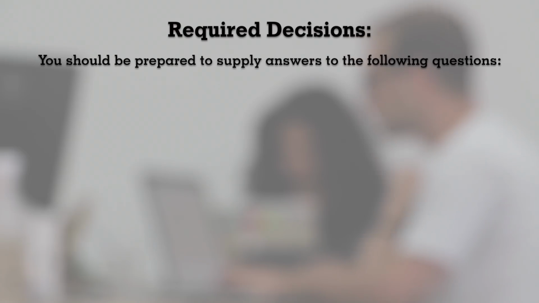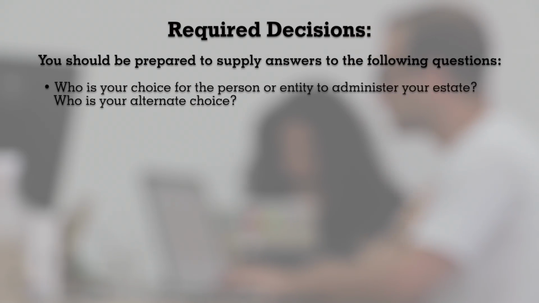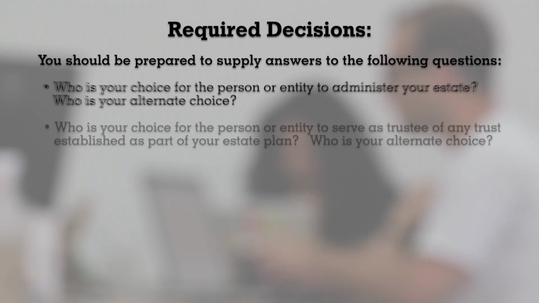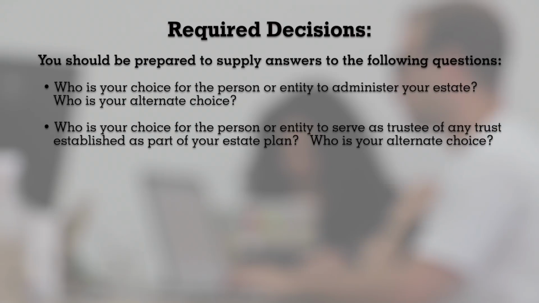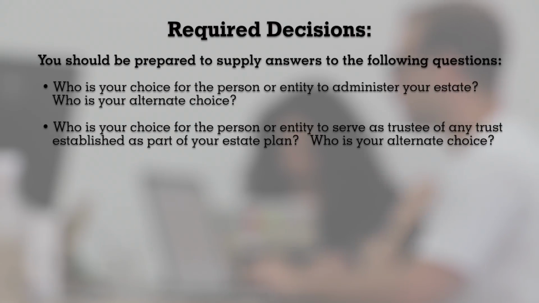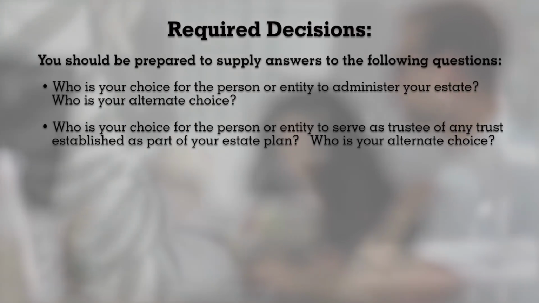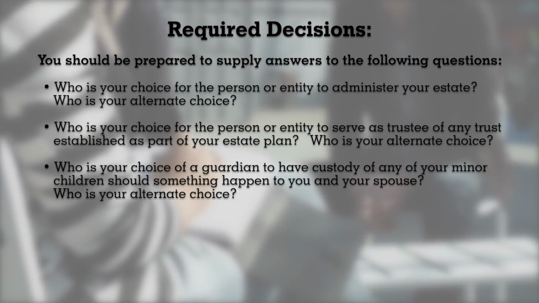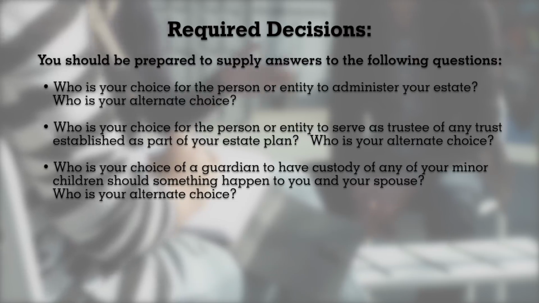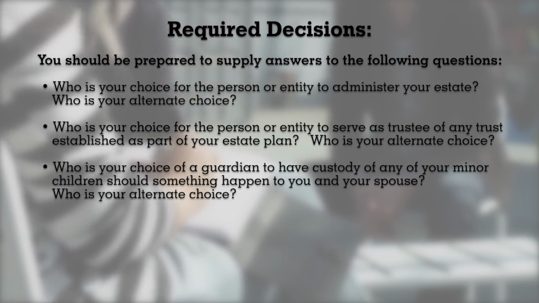You should be prepared to supply answers to the following questions. Who is your choice for the person or entity to administer your estate? Who is your alternate choice? Who is your choice for the person or entity to serve as trustee of any trust established as part of your estate plan? Who is your alternate choice? Who is your choice of guardian to have custody of any of your minor children should something happen to you and your spouse? Who is your alternate choice?